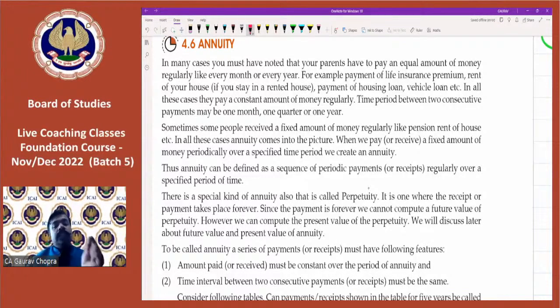So on 1st January we have paid 20,000. 1st February we are again paying 20,000. On 1st March again we are paying 20,000, and so on. So it is continuing for years, even 5 years, 10 years, or 15 years. So whenever we are paying the same amount with the same time gap, that is regarded as annuity.